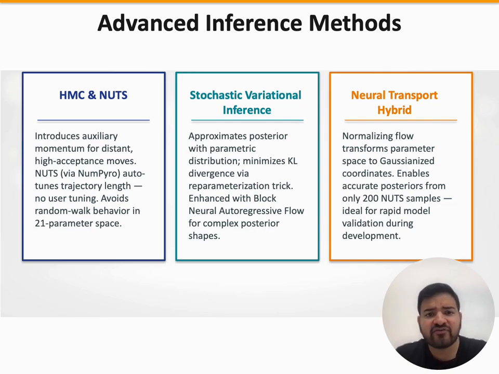Instead of proposing nearby points, it follows the geometry of the likelihood surface, leading to much lower sample autocorrelation. NUTS is an adaptive extension of HMC that automatically tunes trajectory length and step size. We implement it via NumPyro with our differentiable cosmological likelihood plugged in as a log posterior. The autodiff handles all gradient computation.